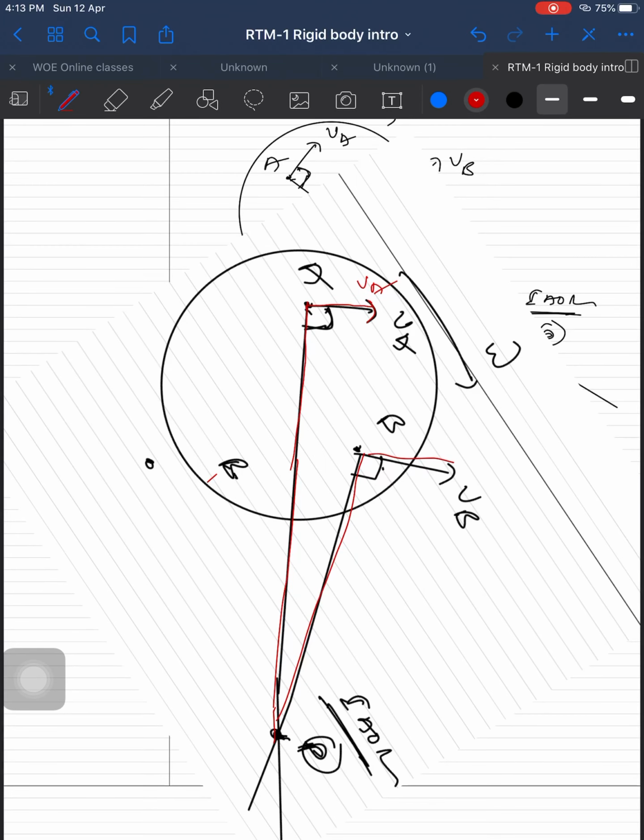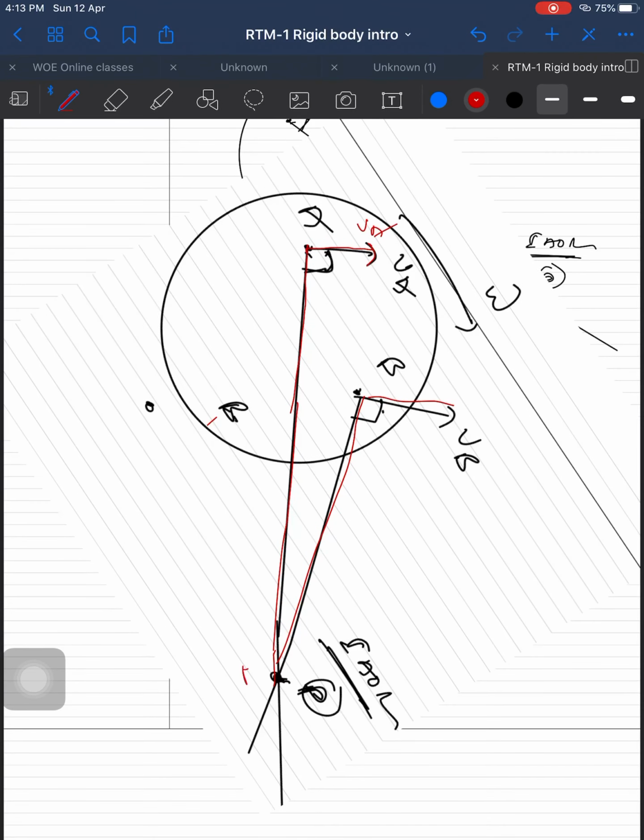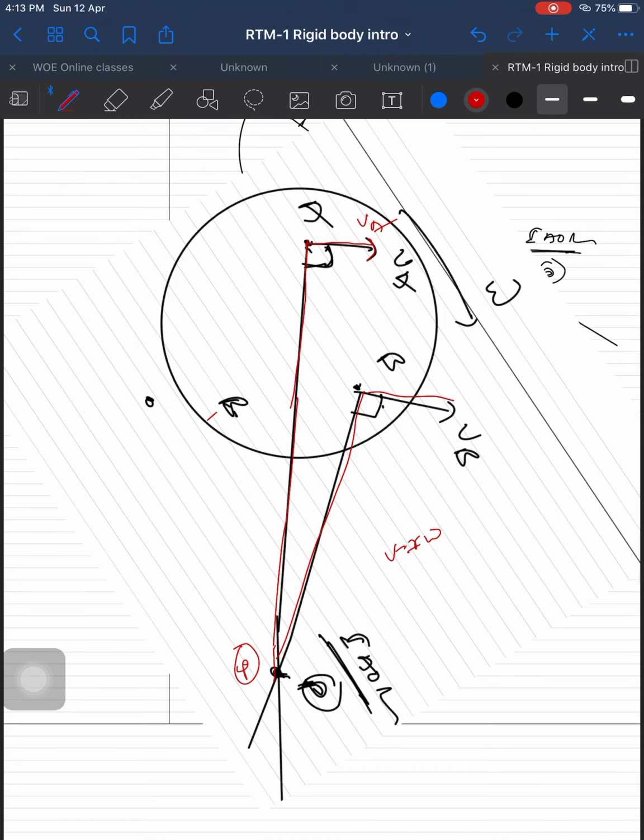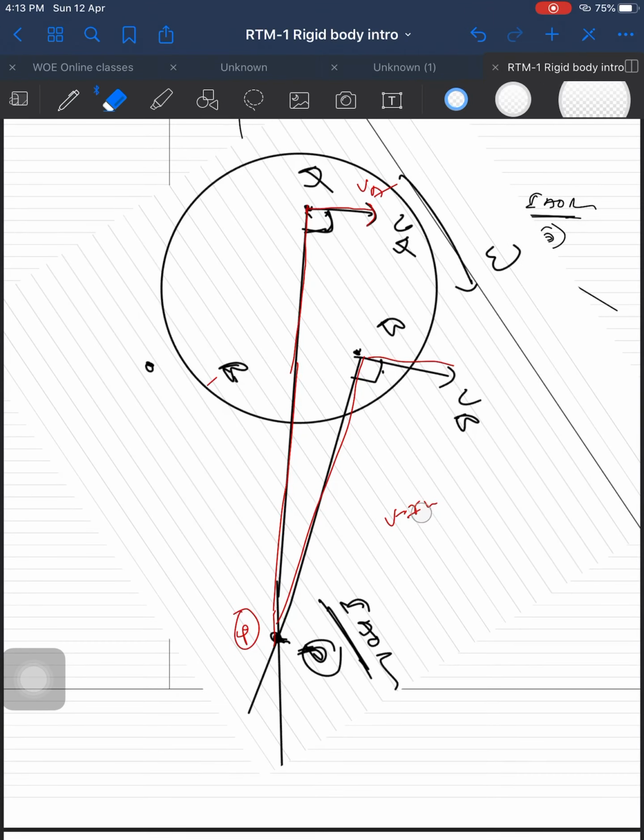And the instantaneous axis is about this point P, they're revolving like a circle, so in a circular path. That's why V is equal to R omega. Okay, V is equal to R omega. I'll tell you one more point also, it will be clear.